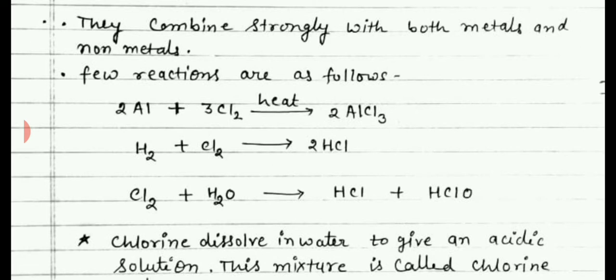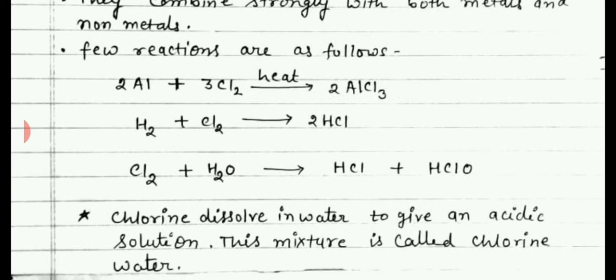Here we have taken chlorine and aluminium. Aluminium is a metal. When aluminium reacts with chlorine gas, it will form AlCl3, a compound. Now the second example is hydrogen H2 reacting with Cl2. Hydrogen is a non-metal and H2 reacts with Cl2 to give 2HCl. HCl is hydrochloric acid, we know that.